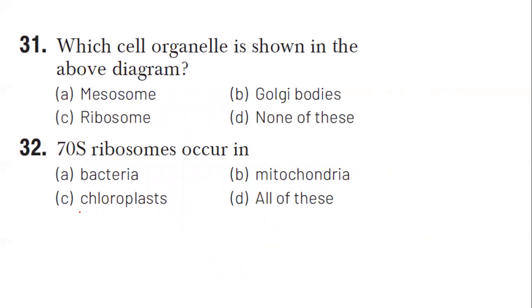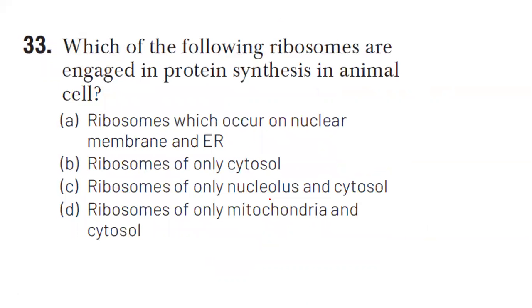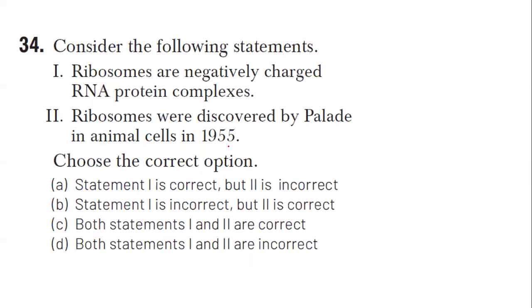Let's discuss. Identify the above organelles. Ribosome. 70S ribosomes occur in bacteria, mitochondria, and chloroplast. All of the above. Which of the following ribosomes are engaged in protein synthesis in animal cell? Protein synthesis. Those ribosomes which are found on the nuclear membrane and endoplasmic reticulum. Next one. Ribosomes are negatively charged RNA protein complexes. Wrong. Discovered by George Palade. Right. Statement 2 is correct, but statement 1 is incorrect.